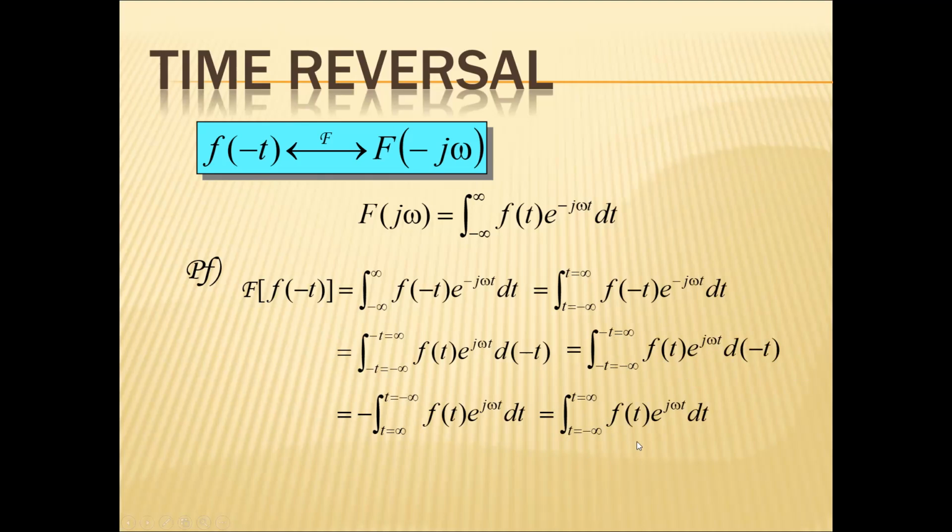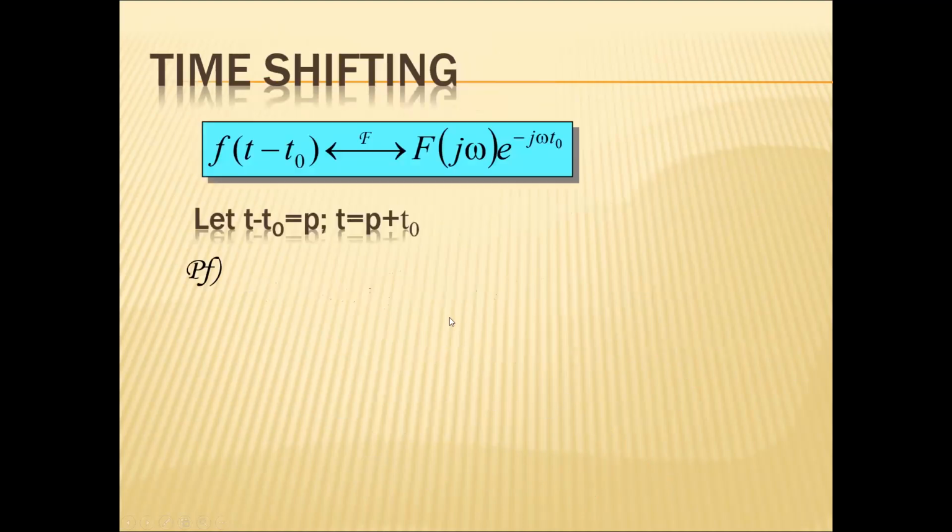The integral from t equal to minus infinity to infinity of f of t e power j omega t dt can be written simply as F of minus omega. Similarly, the time shifting property: the Fourier transform of f of t minus t naught gives you F of omega into e power j omega t naught.